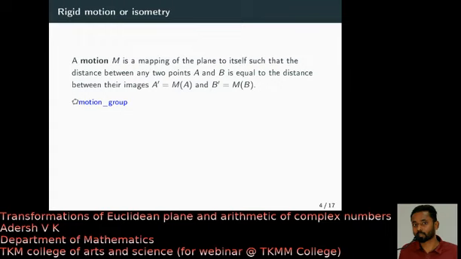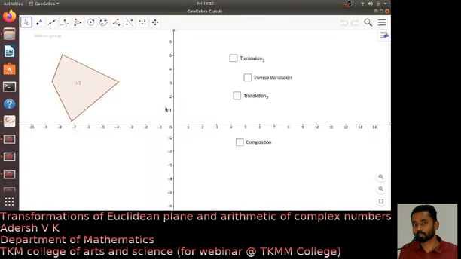Okay. Now I define it as motion. So what is meant by a motion? Motion means a mapping from plane to itself, such that it preserves the distance between 2 points. Let us do some dynamics to understand this. You consider this quadrilateral Q1. Okay. Now I do a motion, a distance preserving motion.